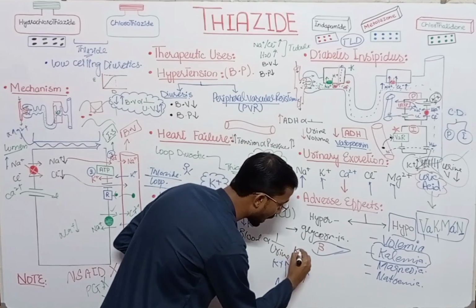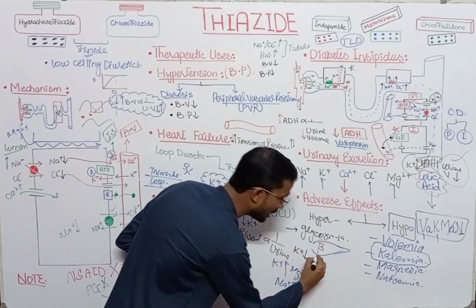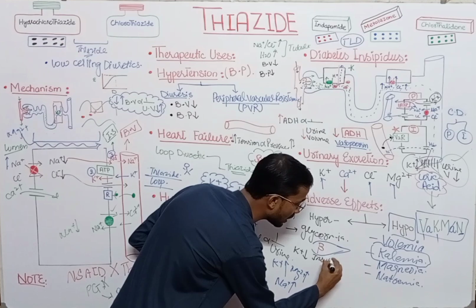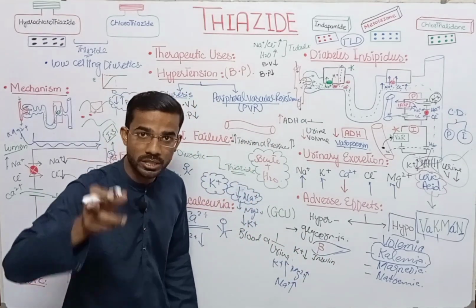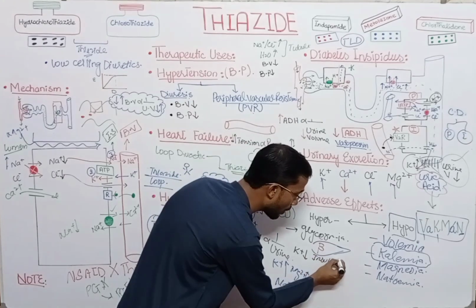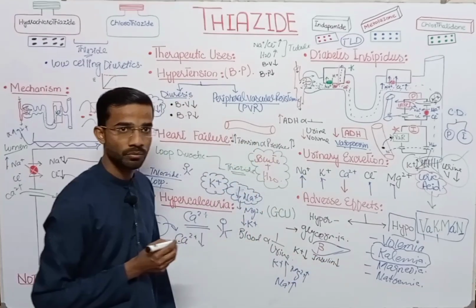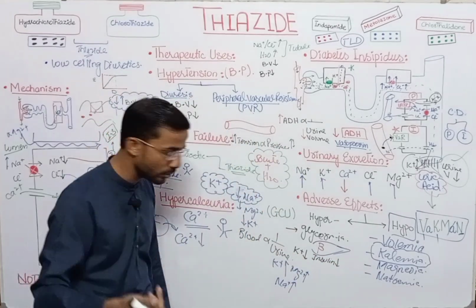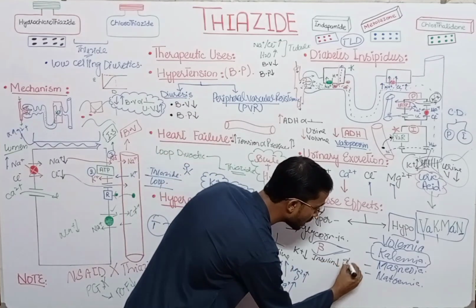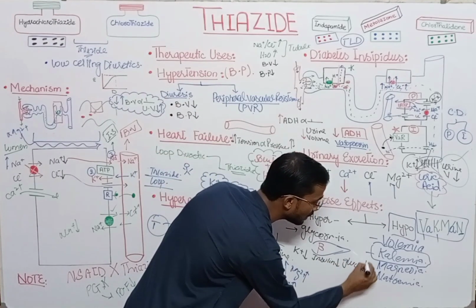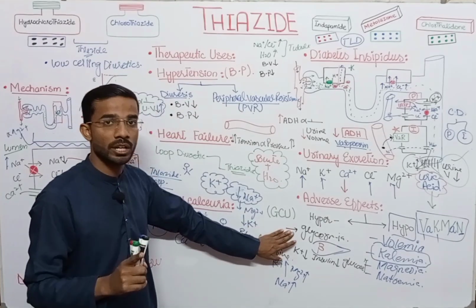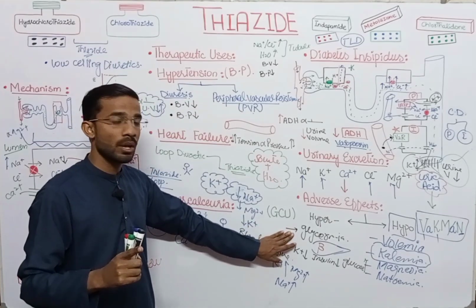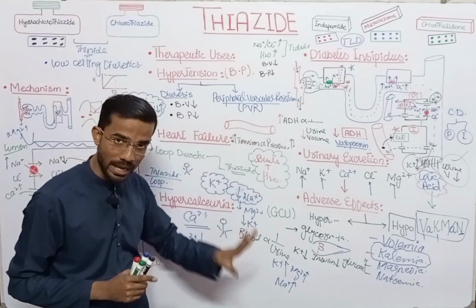So potassium decrease, it will decrease the secretion. I am talking about secretion. Insulin is produced but does not secrete. So in that situation, insulin secretion will reduce and ultimately you will see the glucose level in the blood will increase. So in diabetic patients, you have to be careful when you prescribe thiazides.